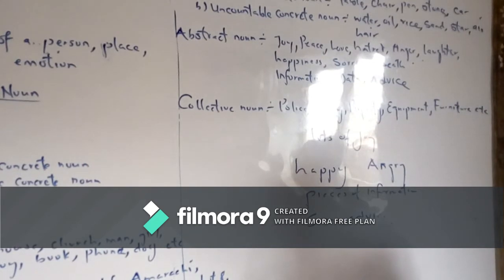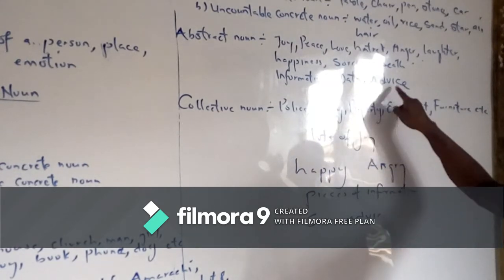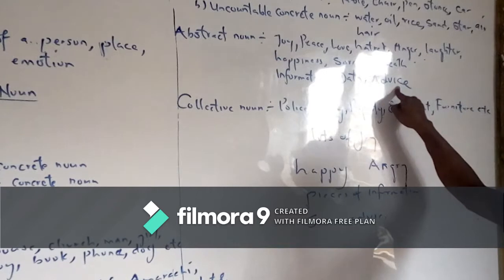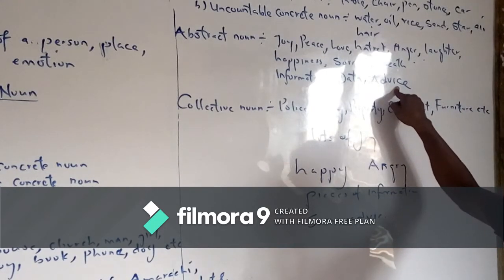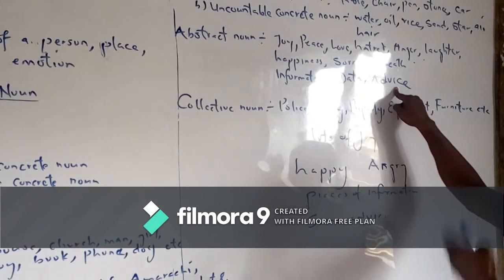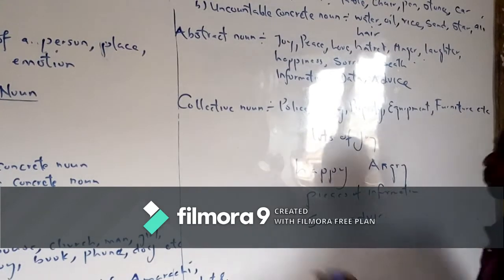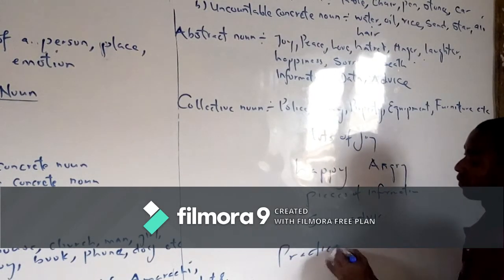I want you to take note of another thing. I wrote advice here with C. Advice with C is a noun. Advise with S is a verb. And you should take note of these things. I will later teach a specific topic that relates them, just like we have practice and practise.